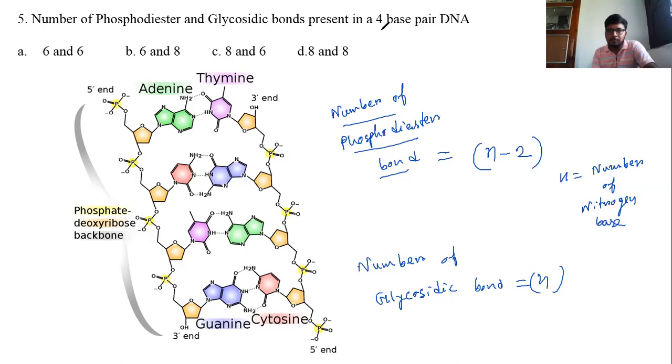In this problem, 4 base pair means total nitrogen bases 4 into 2, 8. So the number of phosphodiester bonds is 8 minus 2 equals 6 and the number of glycosidic bonds is 8. I think you understand. So let's move to the next question.